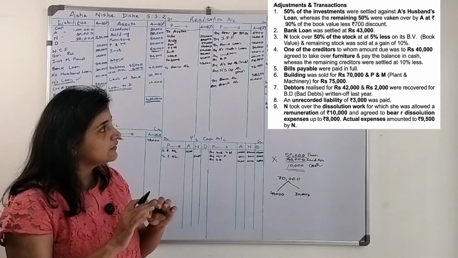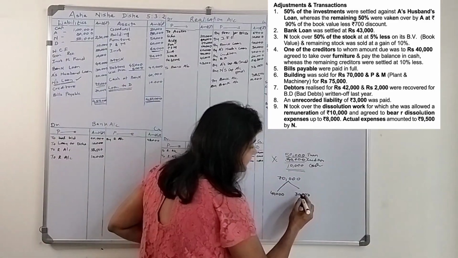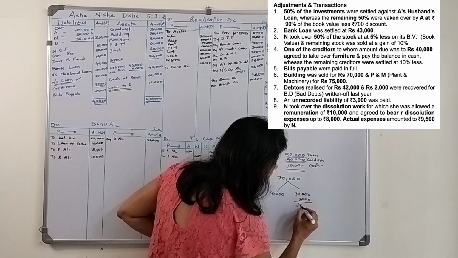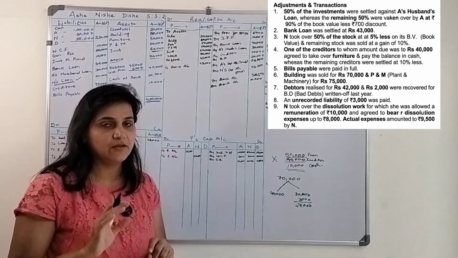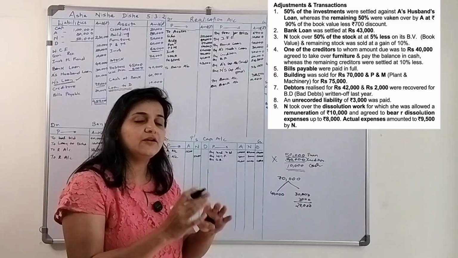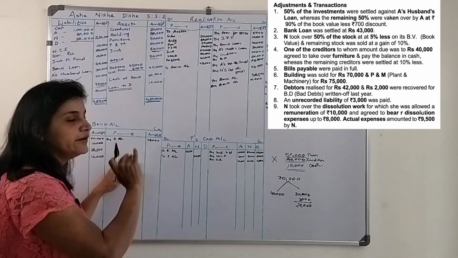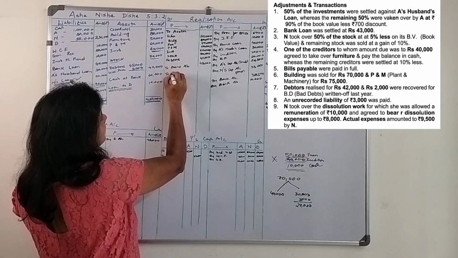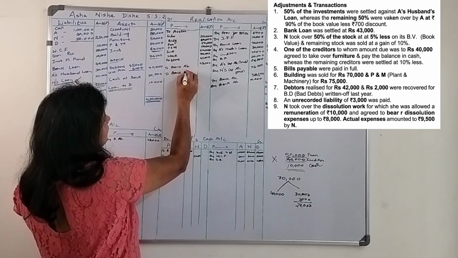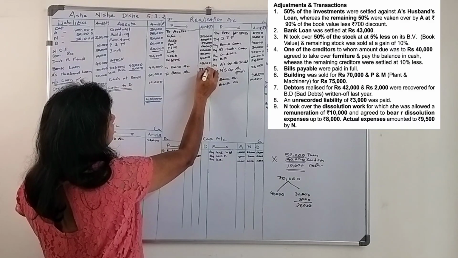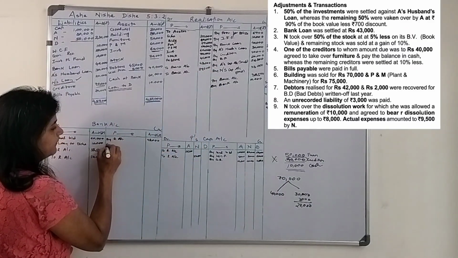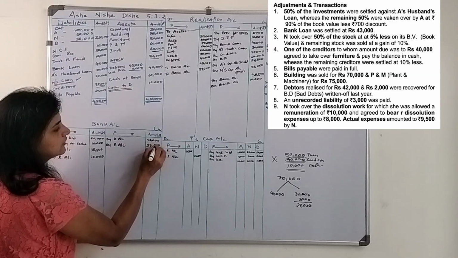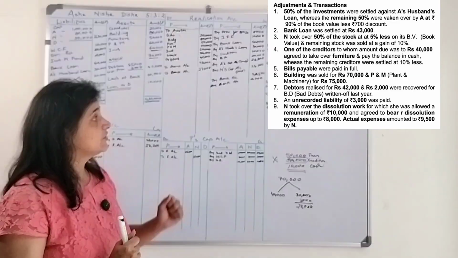We settle their account, but we give them 10% less, that is 10% of 30,000 is 3,000, so we are paying them 27,000. What will be the entry? Realization account debit, money goes out from the firm, so to bank account. Realization account debit to bank account 27,000 by realization account 27,000.